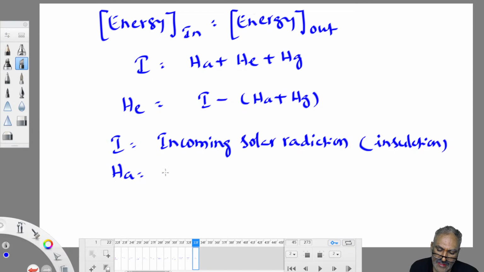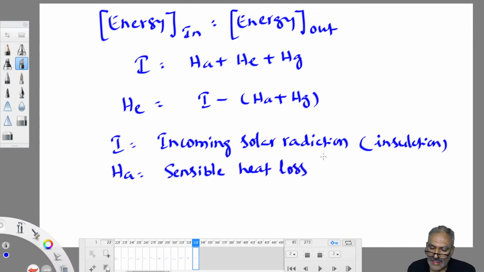What is HA? Sensible heat loss to atmosphere. Sensible heat means what? That heat energy which doesn't change the state of the matter. If the state of the matter is not changed, it is called sensible heat. If the state of the matter changes, it is called latent heat. Suppose we get a fever. When you get a fever, the temperature of your body increases, but we don't change our state.